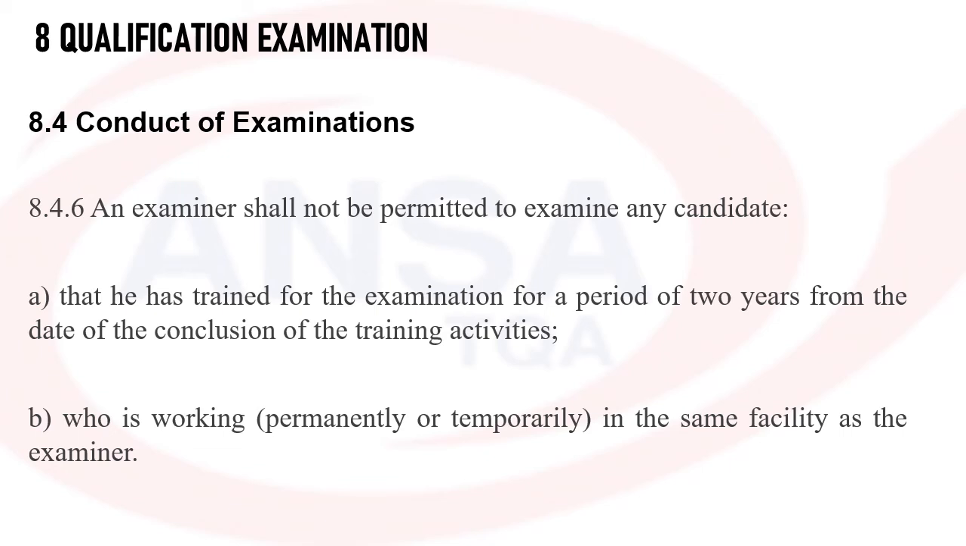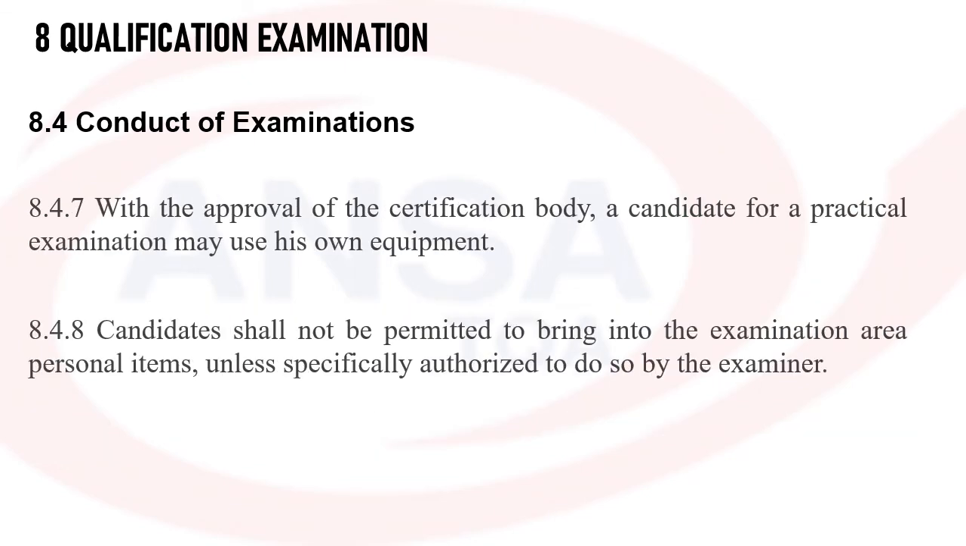Again, the examiner shall not be permitted to examine any candidate who is working permanently or temporarily in the same facility as the examiner. Suppose a person is working there, then that person cannot be examined by the examiner who is working in the same facility. With the approval of the CB, a candidate for a practical examination may use his own equipment. Candidates shall not be permitted to bring personal items into the examination area unless authorized by the examiner.